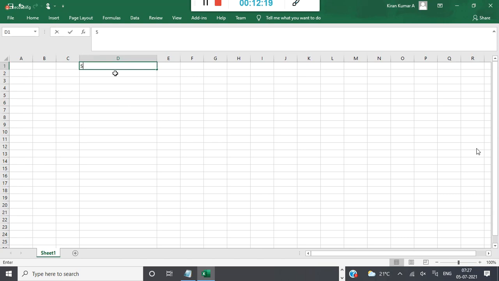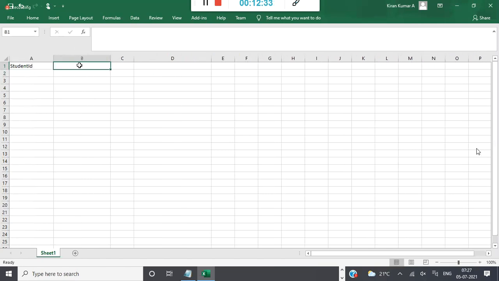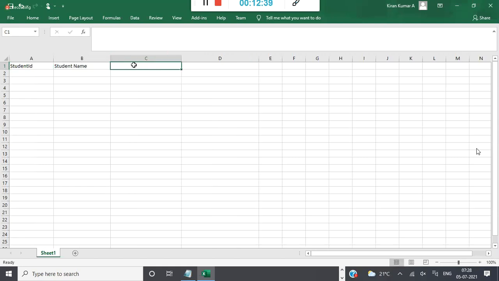So if you take student ID, let us start from the beginning. This is your column, student ID. Then student name, and then student address.